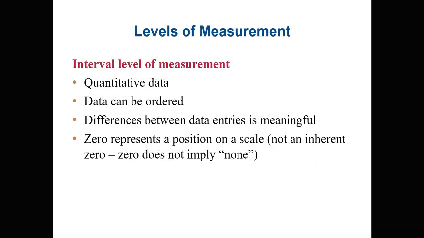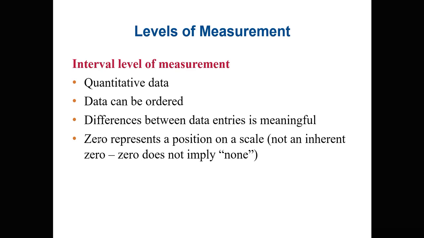Let's take a look at the next level of measurement. You have the interval level of measurement. Here you are dealing with quantitative data. There's no qualitative here, only quantitative data. You can order the data. However, 0 simply represents a position on a scale. It doesn't imply the absence of something.